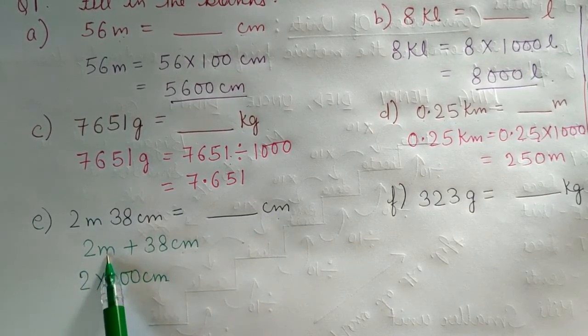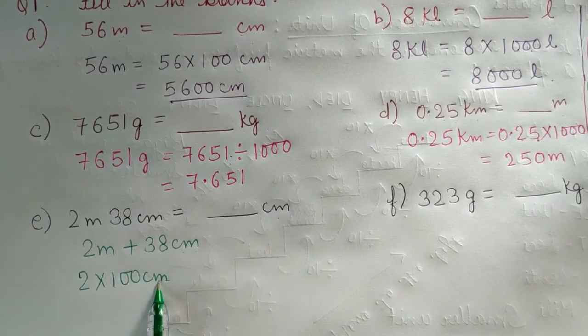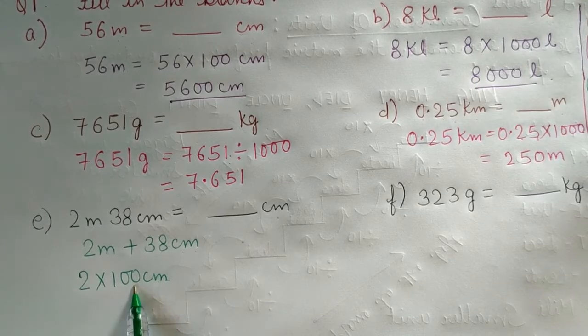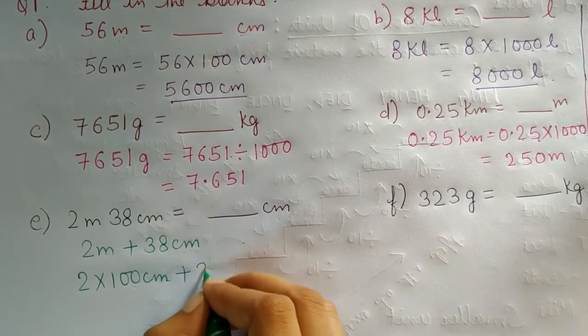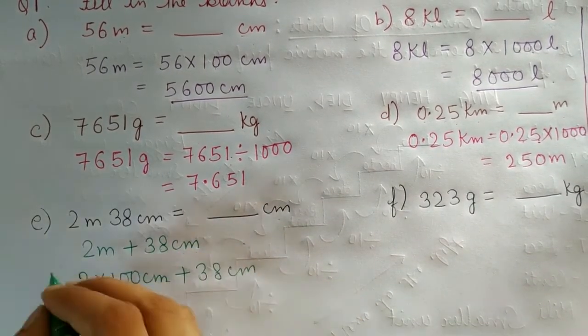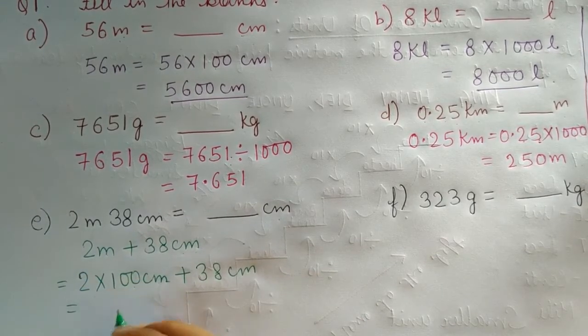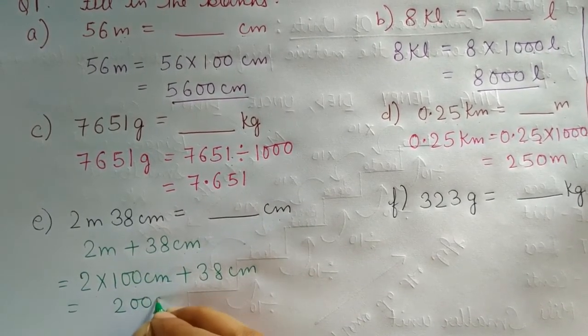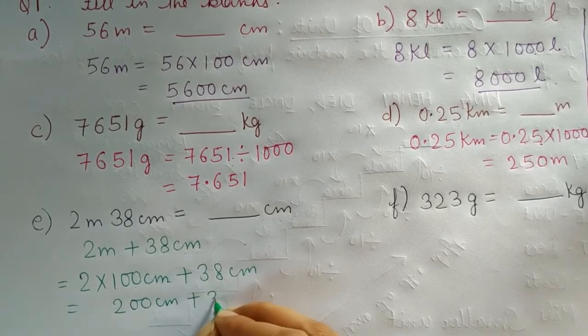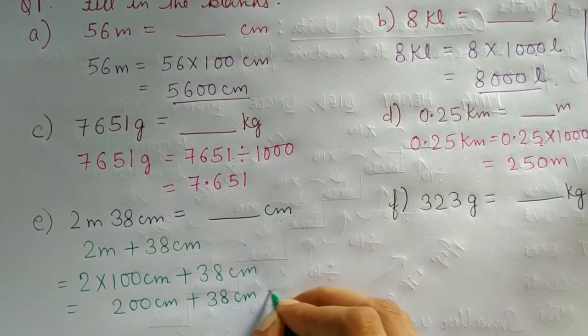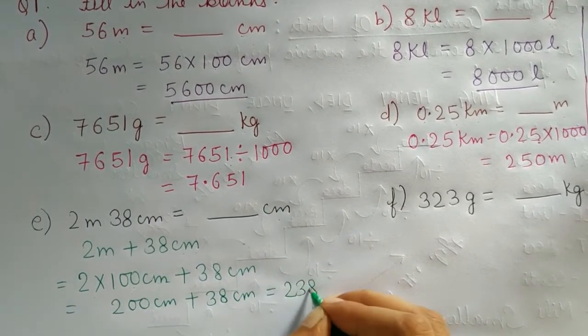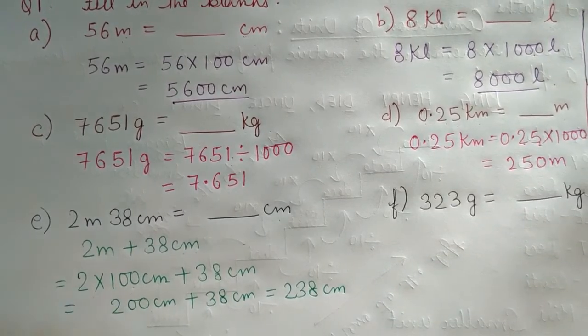From meter we will convert to centimeter as we are multiplying by 100. Now plus 38 centimeter will remain as it is. 2 multiplied by 100 will be 200 centimeter plus 38 centimeter. It will become 238 centimeter.